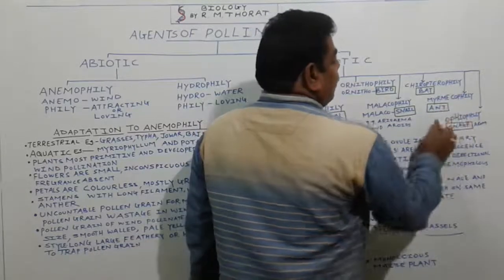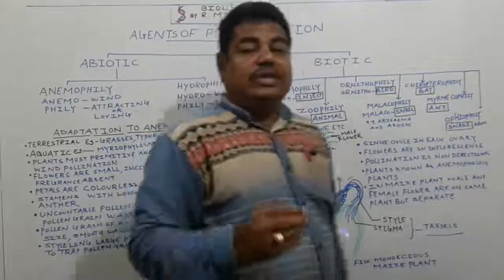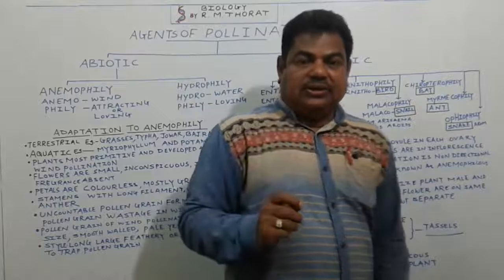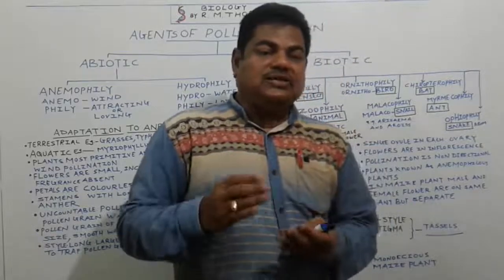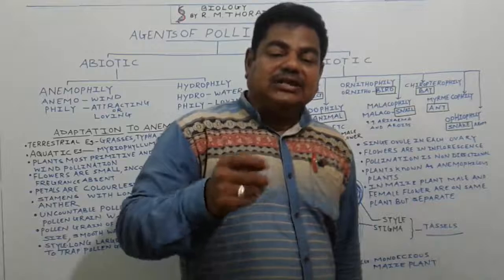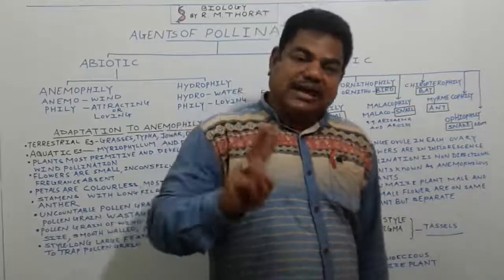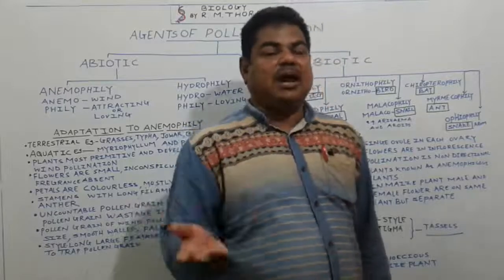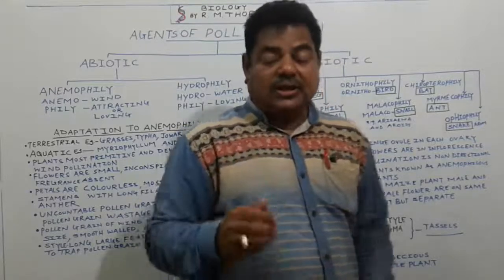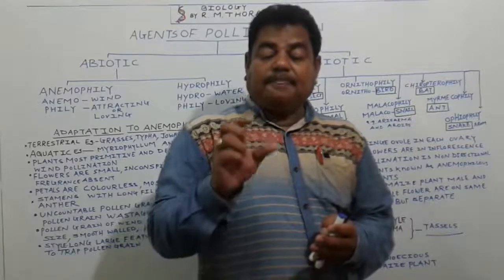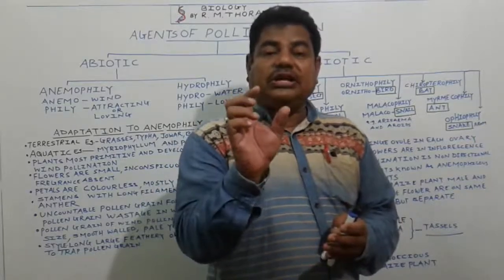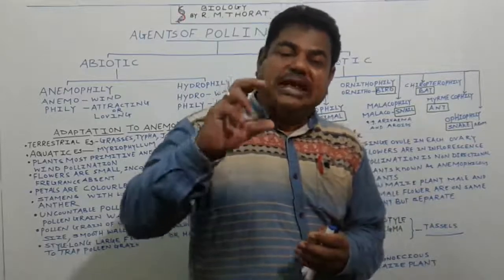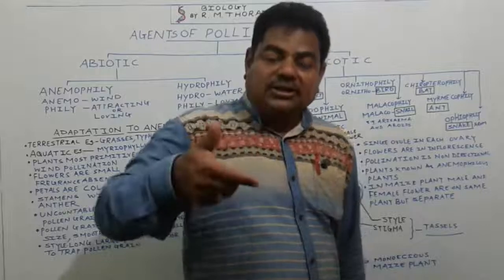The next is myrmecophily. This type of pollination is carried out with the help of ants. One plant is Ficus religiosus, peepal, and the second plant is Ficus bengalensis. In the case of such plants, like the fig, the fruit that is there is a special type of modified inflorescence.